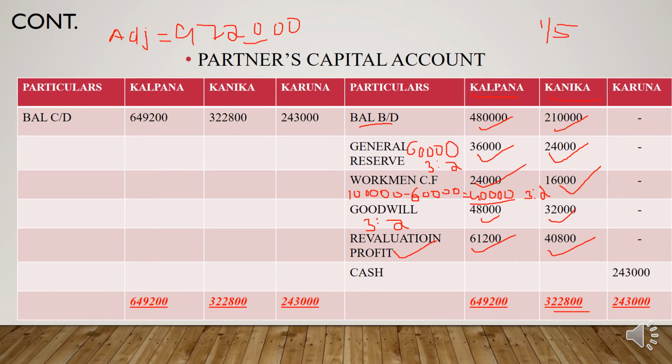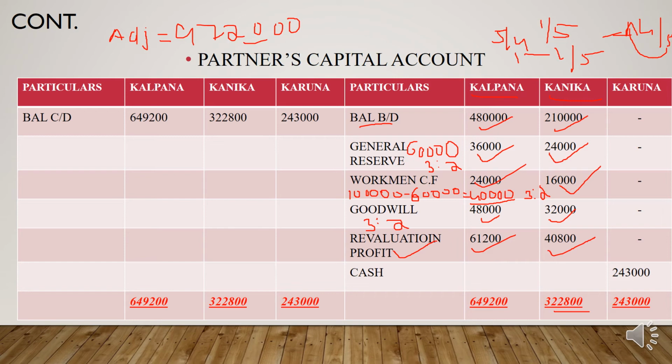To find the total share of the old partners, we deduct this 1 by 5 from 1: 1 minus 1 by 5 gives 4 by 5. The reciprocal means just the opposite, so it will be 5 by 4. So how will you calculate the new capital?